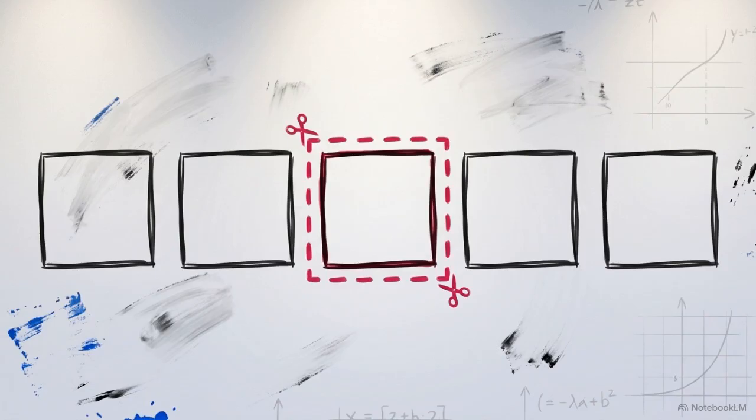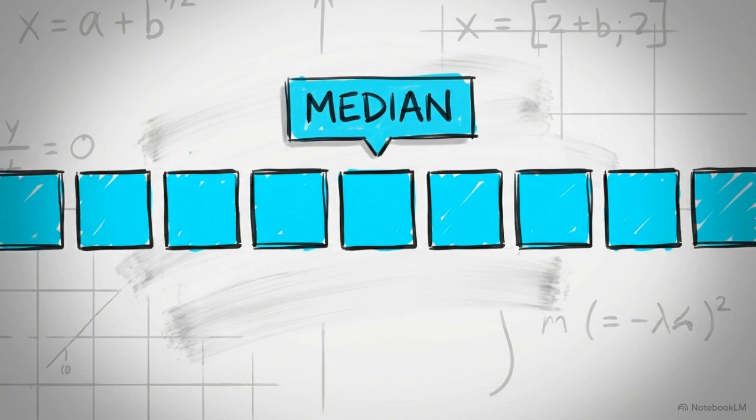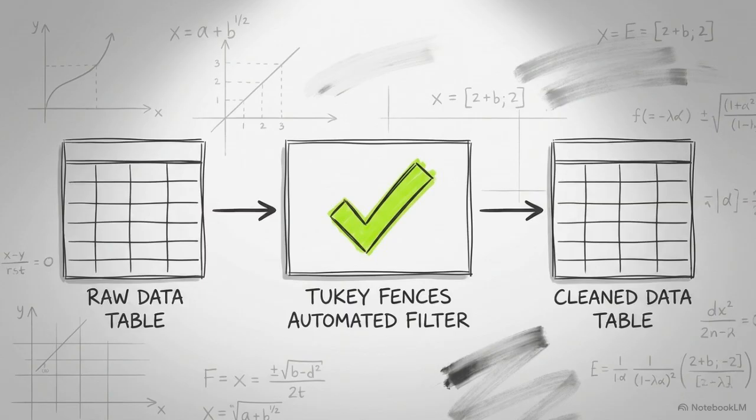Once detected, you have to treat the outlier. Depending on the business context, you can either execute a total deletion of the row or impute the value by replacing the extreme spike with the median. Standardizing outlier detection through Tukey's fences turns a subjective judgment into a programmable geometry, enabling automated cleaning for even the largest data pipelines.